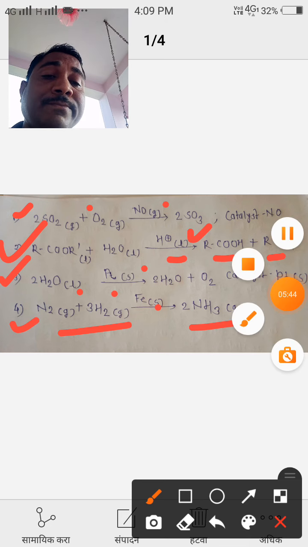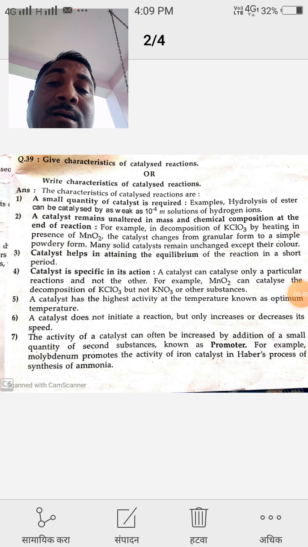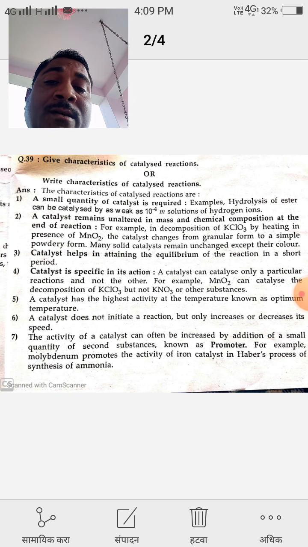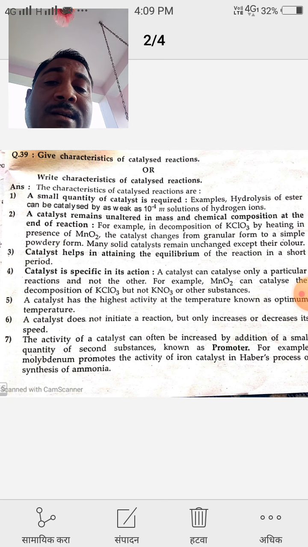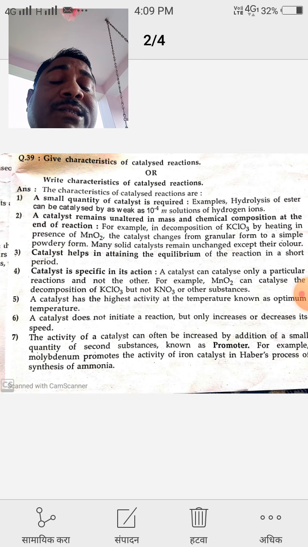After that, now we have to see the characteristics of catalyzed reactions, or characteristics of a catalyst. There are many characteristics of a catalyst given here. The first one is that a small quantity of catalyst is required. That means in any reaction, a small quantity of catalyst is required.